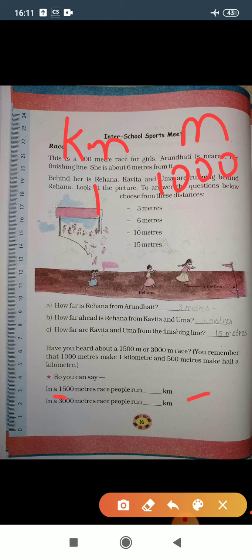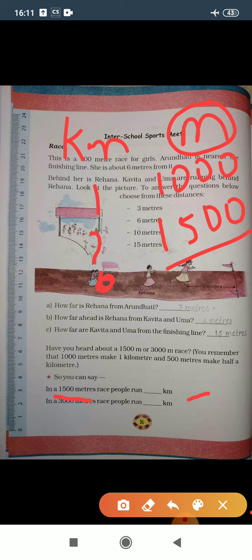Now in this question 1500 meters is given. That means in meters we need to write 1500 meters. Now we need to calculate the kilometers of this. So simply cross multiplication will happen. So here 1500 divided by 1000.